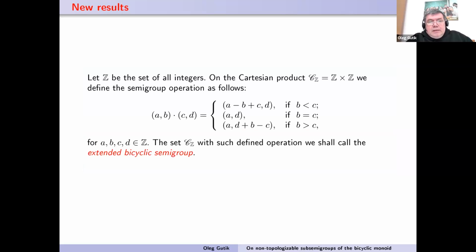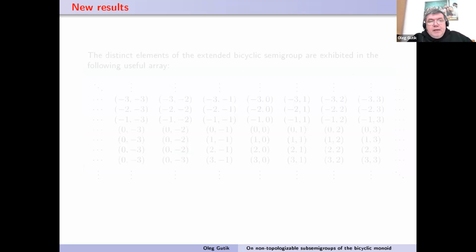So we consider the set of integers Z, and on the Cartesian product, the square, we define the semigroup operation in the following way. The semigroup with such an operation is called the extended bicyclic semigroup. This semigroup contains infinitely many isomorphic copies of the bicyclic semigroup.